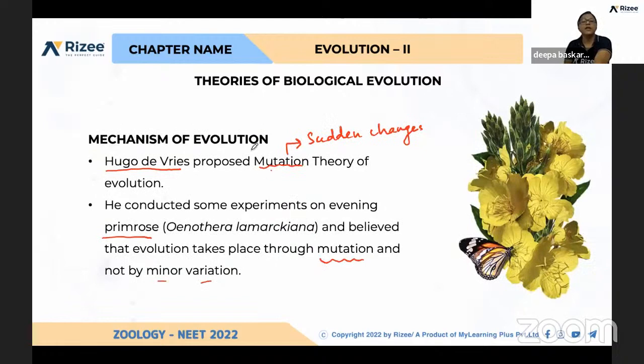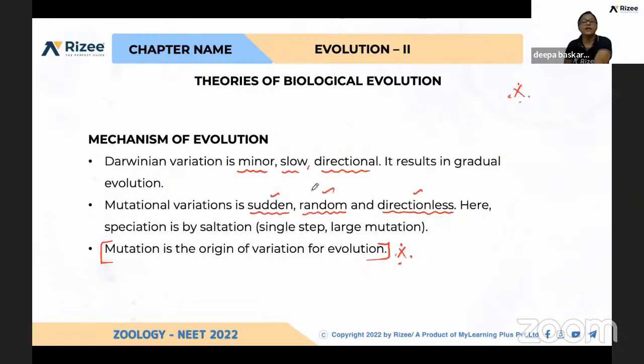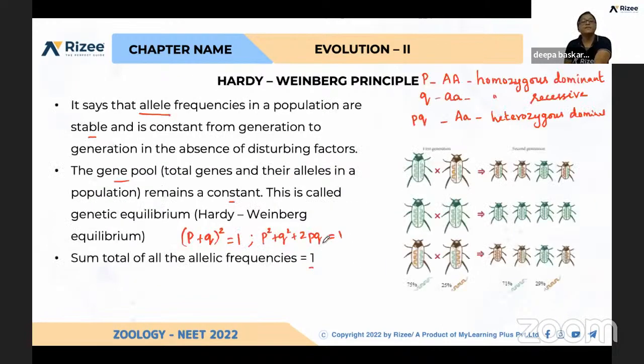And what is the mechanism of evolution? Evolution is possible due to mutation. What is mutation? It's a sudden change in the gene, and he explained with Primrose. And this is very important: Hardy-Weinberg principle: (p + q)^2 = 1, p^2 + q^2 + 2pq = 1. What is p? What is q? What is pq is very much important.